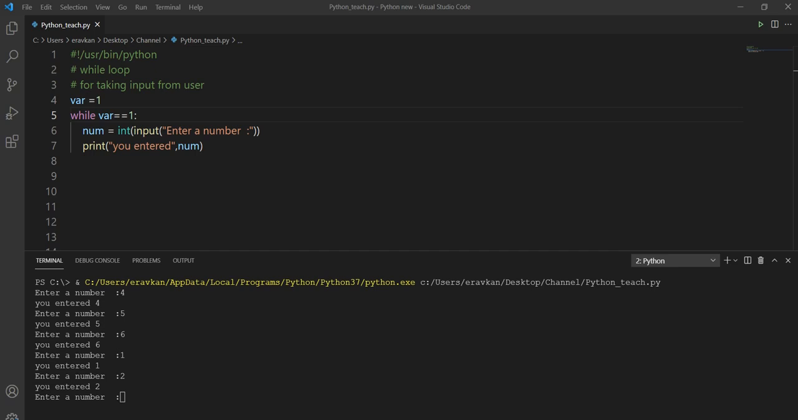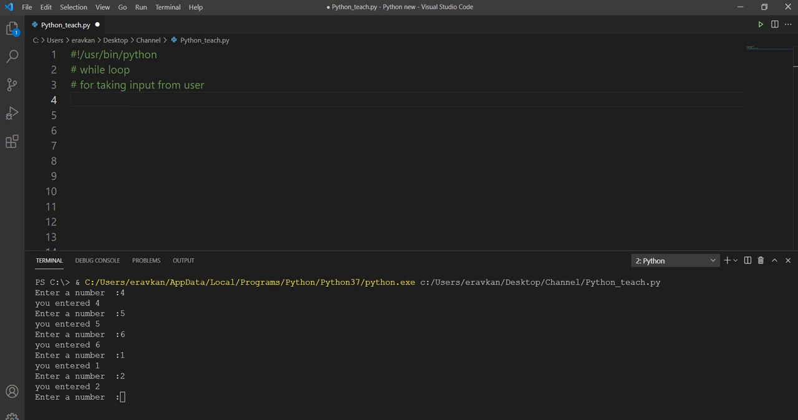So the main difference between for loop and while loop is clear to you. You execute a for loop when you know the iterations in advance, but a while loop is based on your condition. When you don't know how many times the loop will execute, your loop will continue to execute till your condition is true. So I hope things are clear to you. The main use case was for taking input from the user.